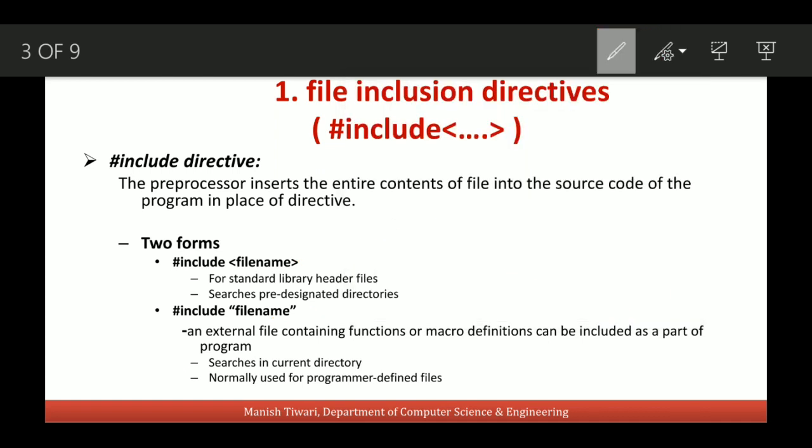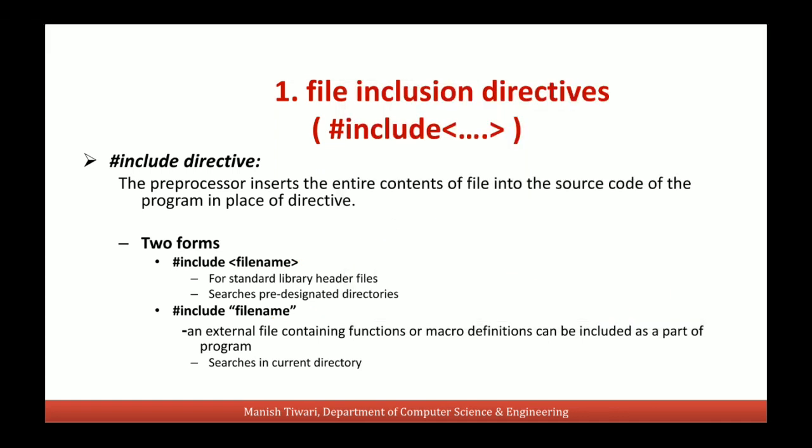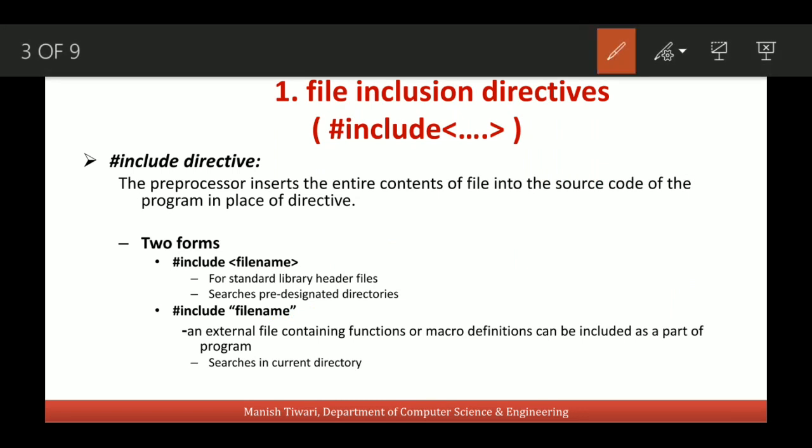Actually, if we want to include standard library header files, then we use this form, and if we want to include some user defined file, like we can make a file in which we can place all the definitions of functions, we can define our own macros, then if we want to include that file, we will generally use this form.